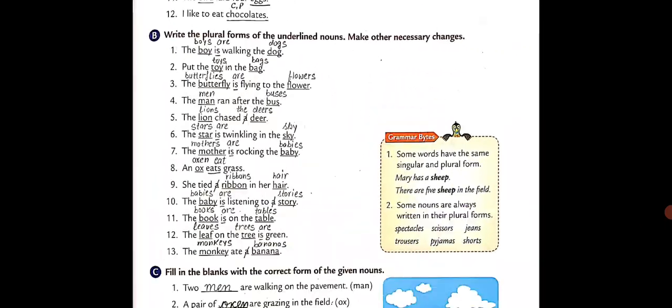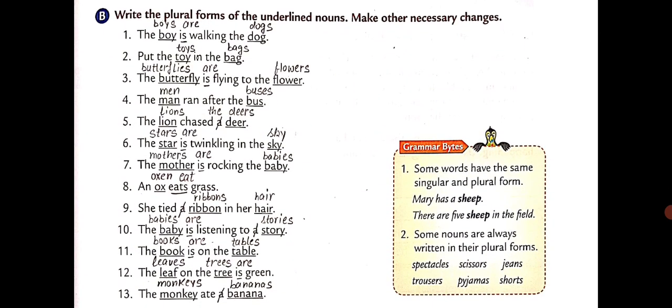Moving on to part B. Write plural forms of the underlined nouns. And moreover, you have to make necessary changes as well. First one is the boy is walking the dog. Here, plural of boy will be boys. Now, with a plural noun, we have to use such a helping verb that goes with plural. So, change is to are. After that, dog will be dogs. So, it will be the boys are walking the dogs.